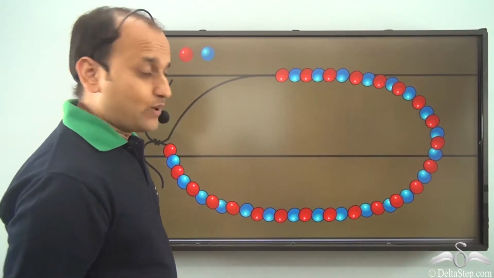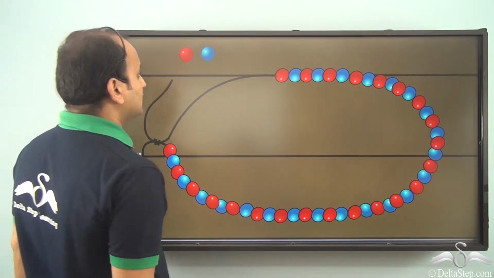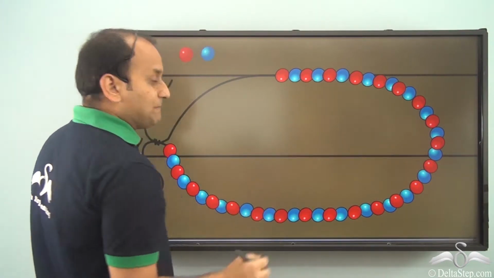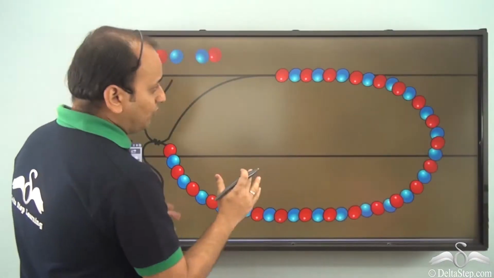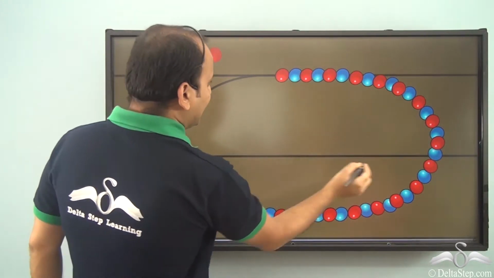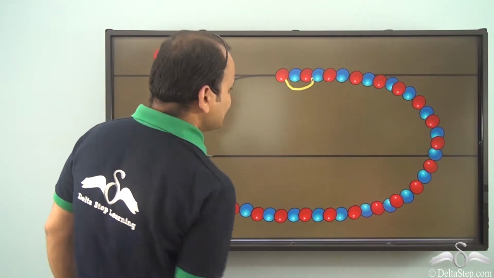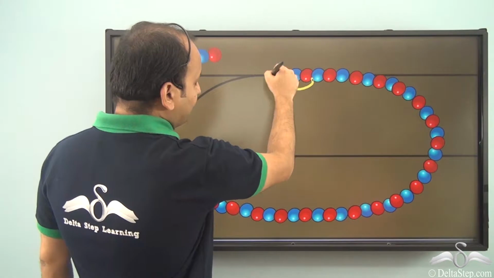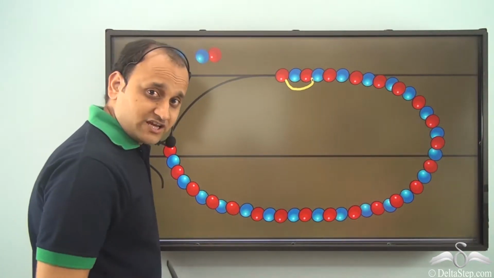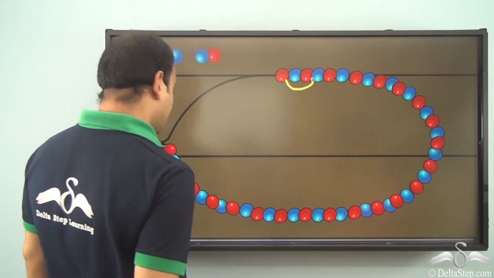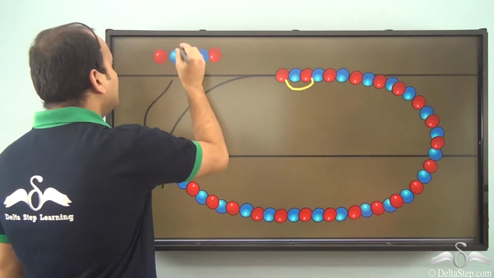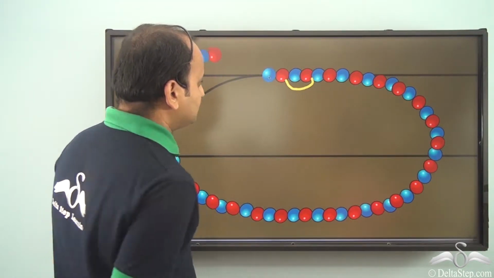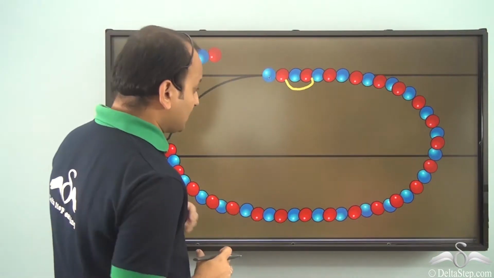So let's try it in a different way. So we know that the pair is repeating again and again. So we pick up a pair. Now, first of all, what do we notice? That this pair is repeating, a red and a blue. Now here we have just one red. So what is the first thing we need to do? Well, we need to place a blue here to complete the pair. So I take a blue and I place it here. Now I have this pair complete.